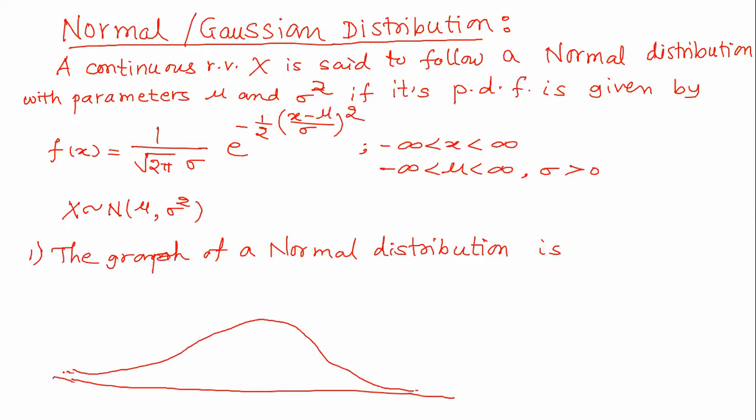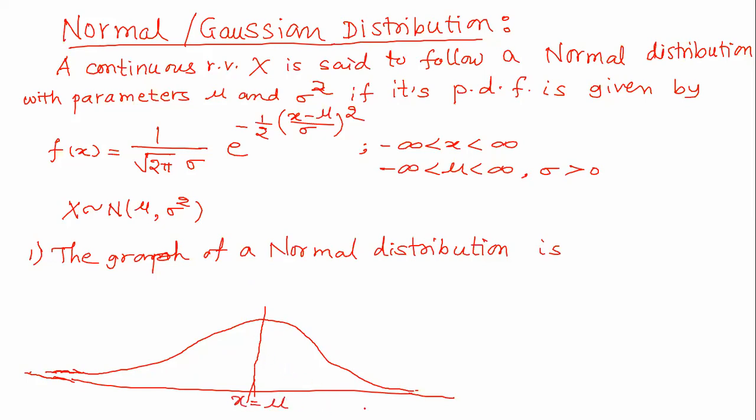I am not able to draw exactly, but you can understand the asymptote. Asymptote means tangent at infinity. So the x-axis in both directions is nothing but an asymptote, meaning the curve is going to touch the x-axis at infinity at both ends, and it is perfectly symmetric about some particular point. And this line is nothing but x is equal to mu.